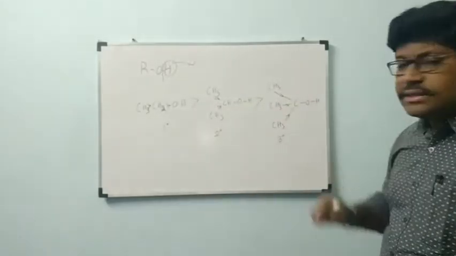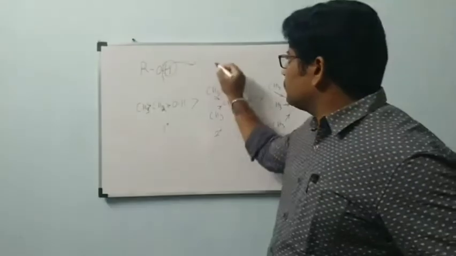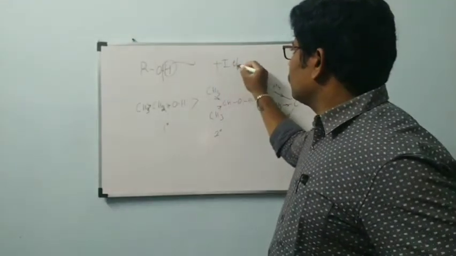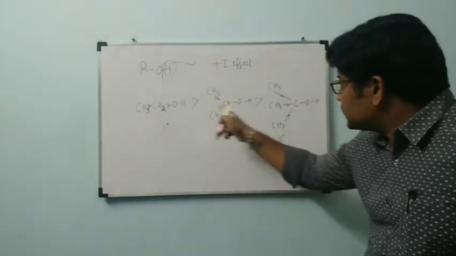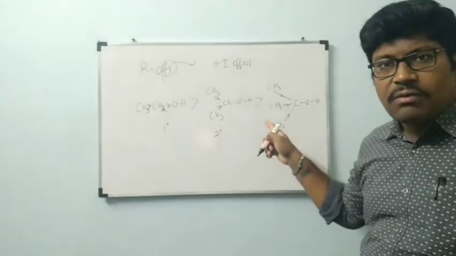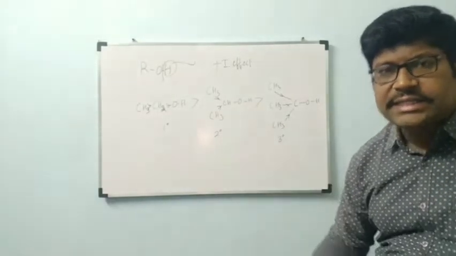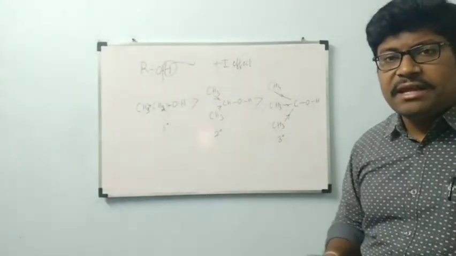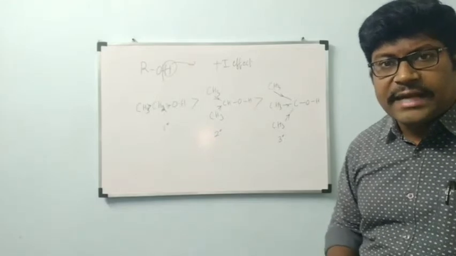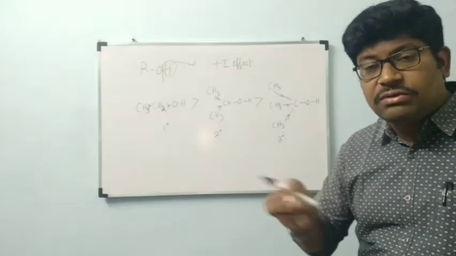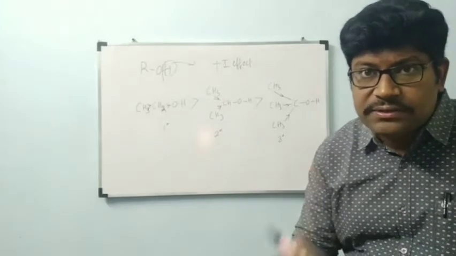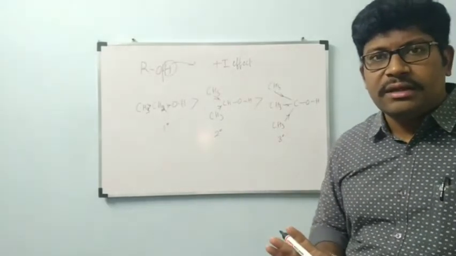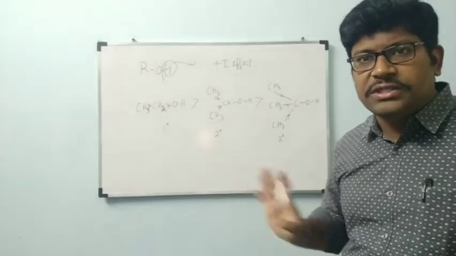So out of this one, this is called the plus I effect. That is called the plus I effect. When the plus I effect is increased, what happens to reactivity? Decreases. When the plus I effect is increased, what happens to the reactivity of alcohol in OH group cleavage? Please observe carefully. This is regarding OH bond cleavage only. Is it okay? This is regarding only OH bond cleavage.